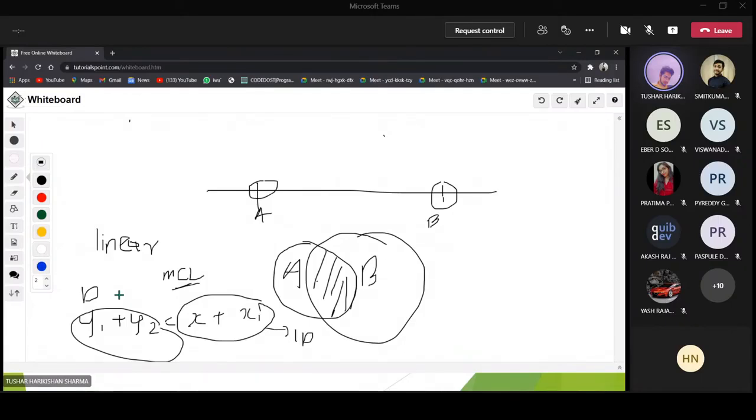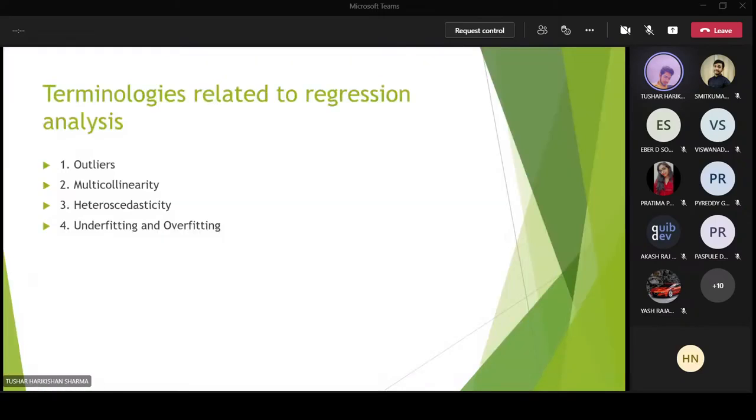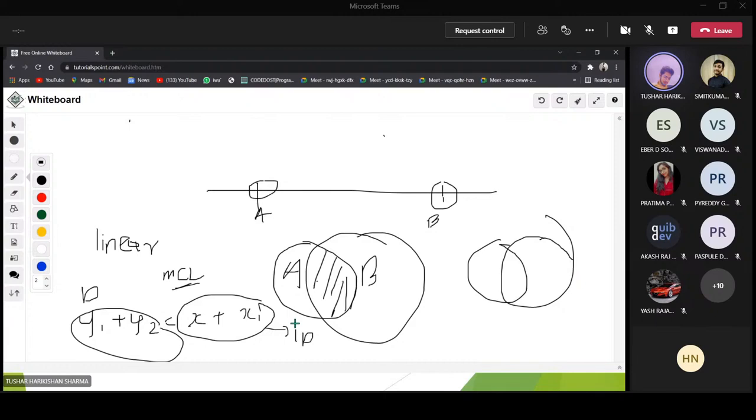You have one independent variable, one dependent variable, and you find the values of the dependent using the independent. But in multicollinearity, your independent variables are dependent on each other. Can you imagine?